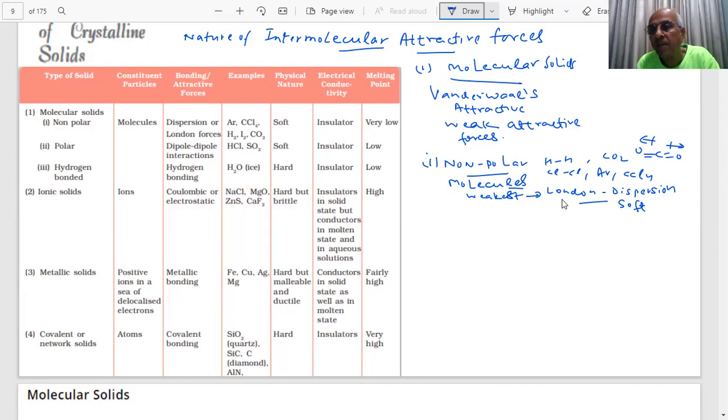Sir, there are no free electrons here. Do you see any free electron here? No, sir, no free electrons. So they will not conduct. Then they will be insulators.